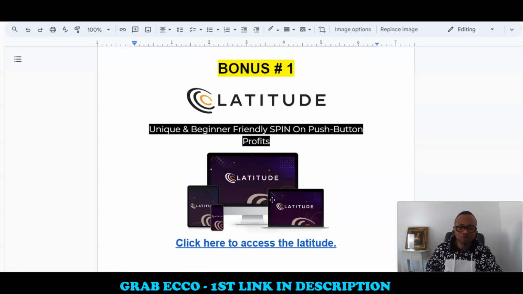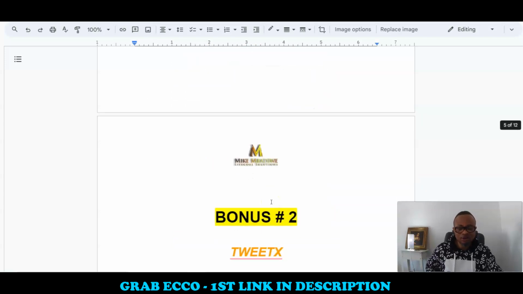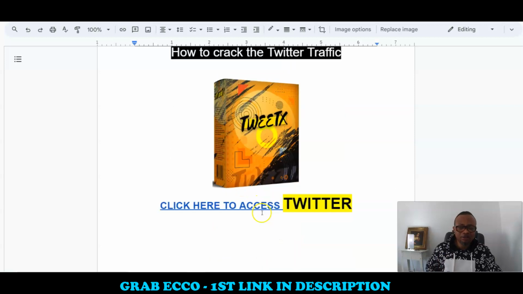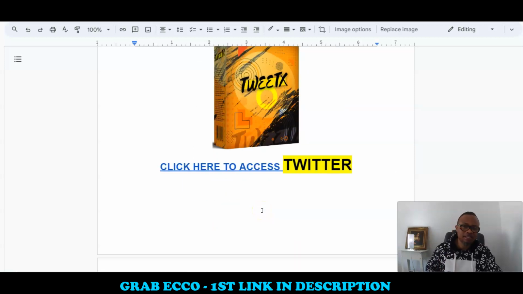Number 1 will be Latitude, which is a unique and beginner-friendly spin on push button profits. You have also number 2, Tweets, a Chrome extension on how you can siphon traffic using an extension from Chrome that will divert traffic from Twitter, which is now X, to any offer or link of your choice. Could be a podcast that you created with this Ecco.